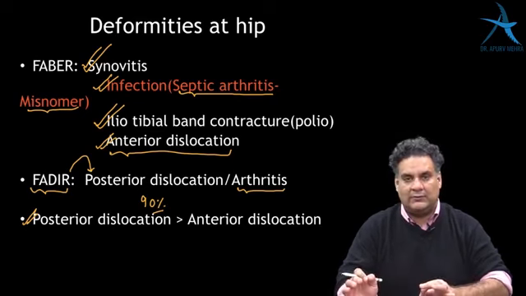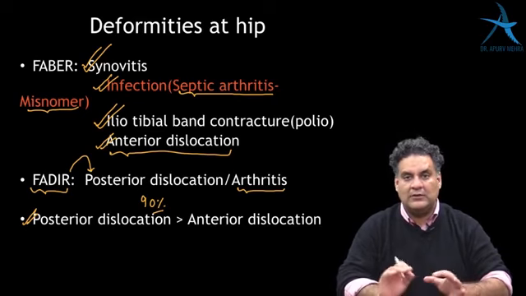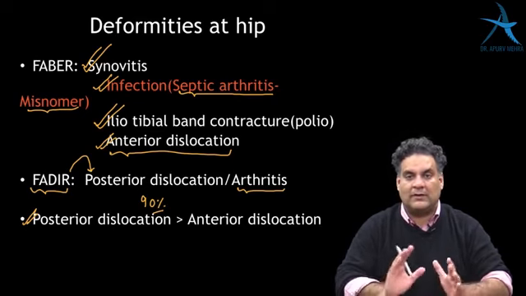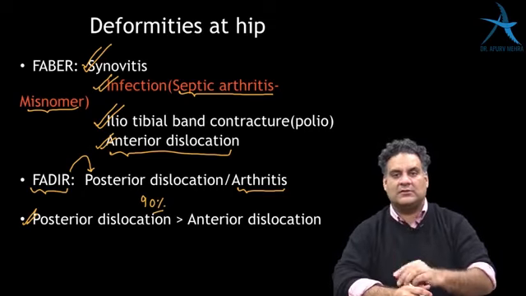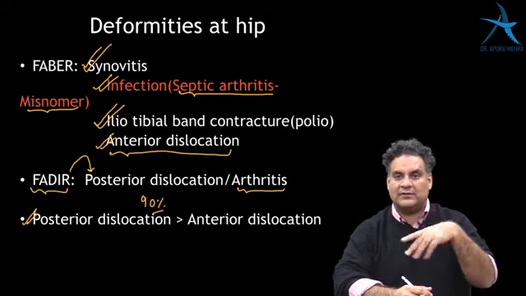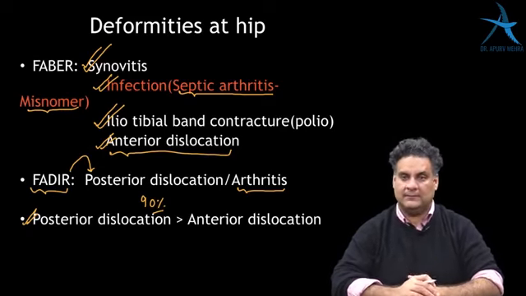And FABER is married to anterior dislocation of the hip, and FADER to the posterior dislocation of the hip in case of trauma. So whenever there is anterior dislocation, it will have FABER. Whenever there is posterior dislocation, there will be FADER. Anterior dislocation will have lengthening, posterior will have shortening.